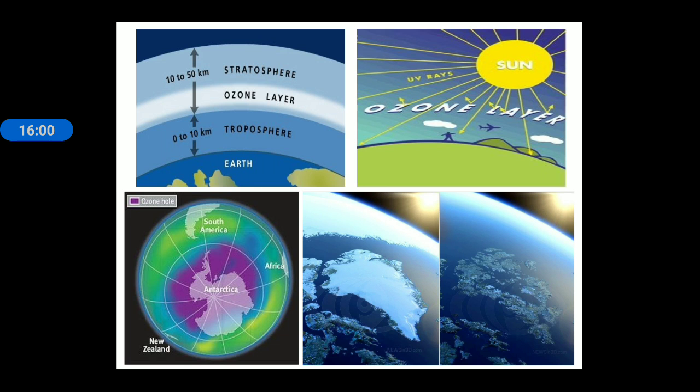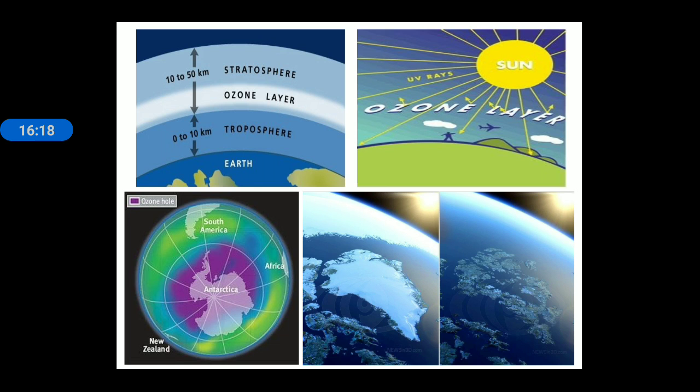We can see 0 to 10 km from the surface of the earth is the troposphere, and the ozone layer is present above the troposphere, in the area from 10 to 50 km known as the stratosphere.